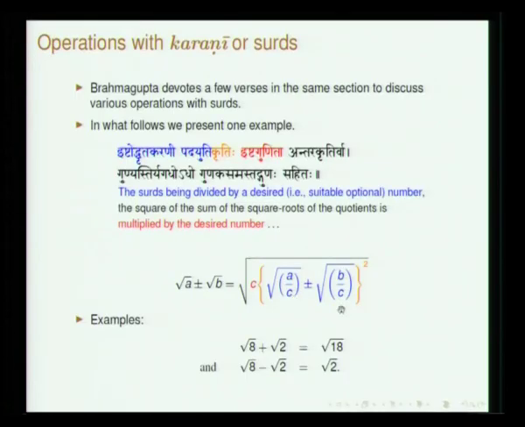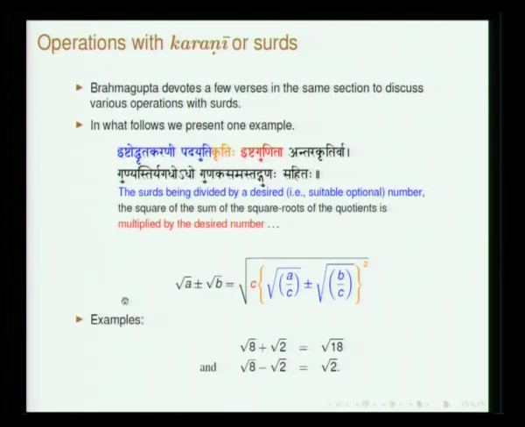So, you divide by this and then he says take the square of that and then multiply by Ishta Gunita, this quantity C, whichever you chose, you multiply and then take the whole square root. So, this is what has been stated, Antara Kritirva. And this will give you the difference or sum of the two surds. So, there are a few more verses which deal with the square roots.